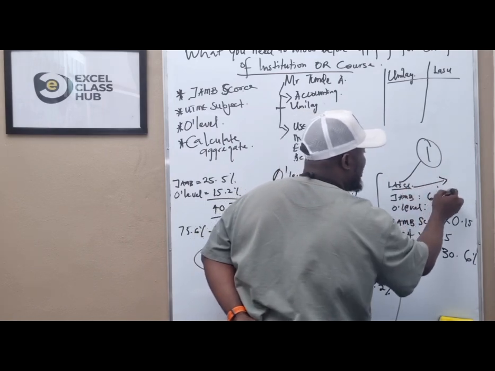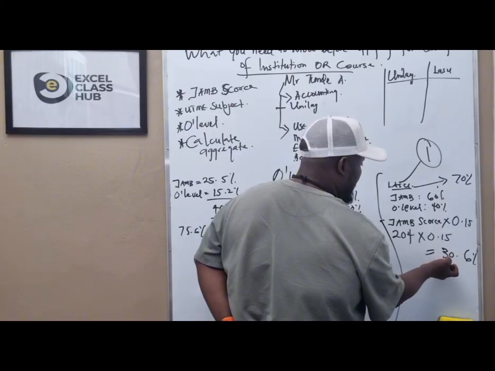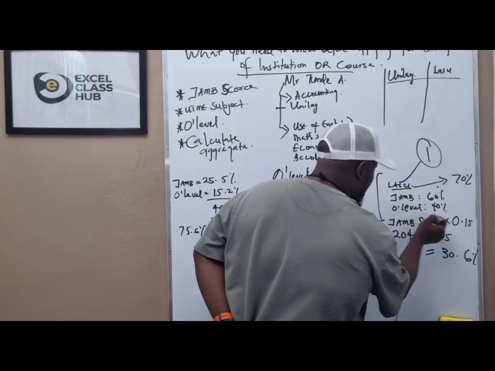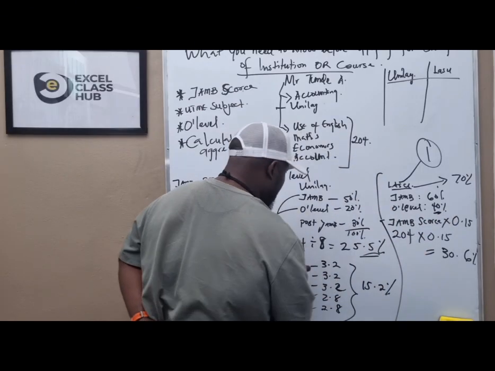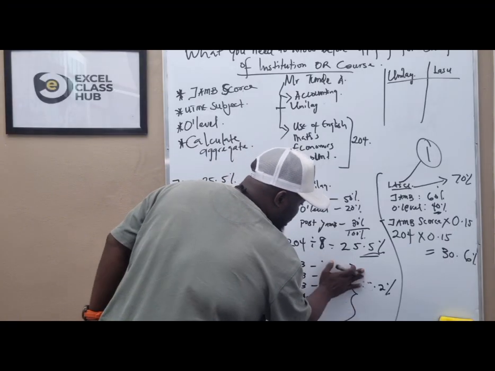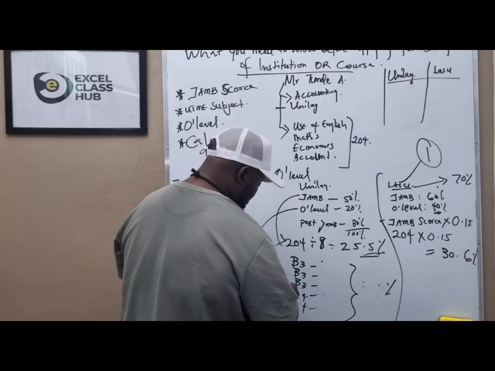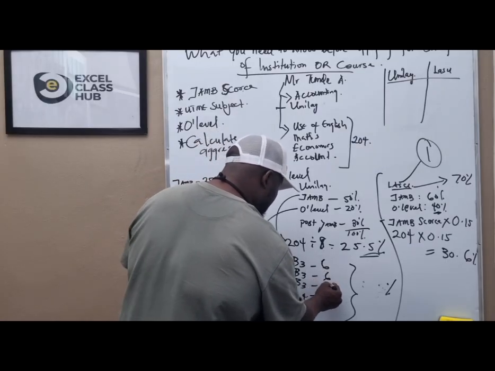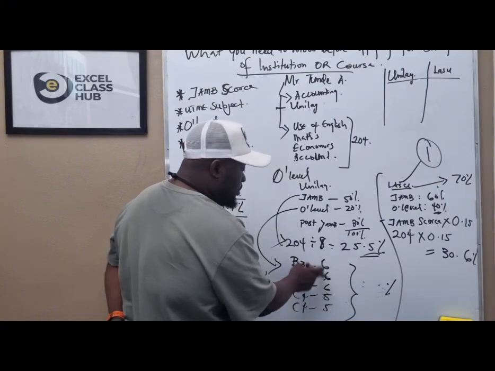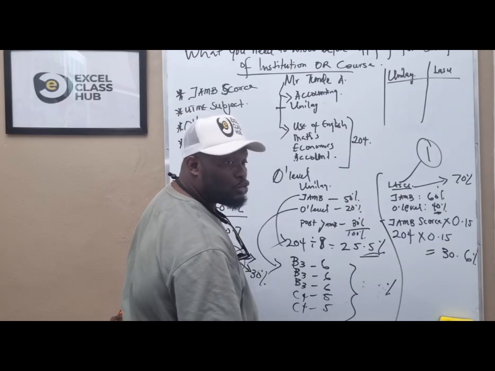And aggregate for accounting in LASU on merit is 70%. So you have 30.6% for JAMB score. Now 40% for O level. Let's say this is your O level result. Now LASU doesn't use these points. B3 in LASU is 6 points. C4 in LASU is 5 points. So adding these up will give us a total of 28.